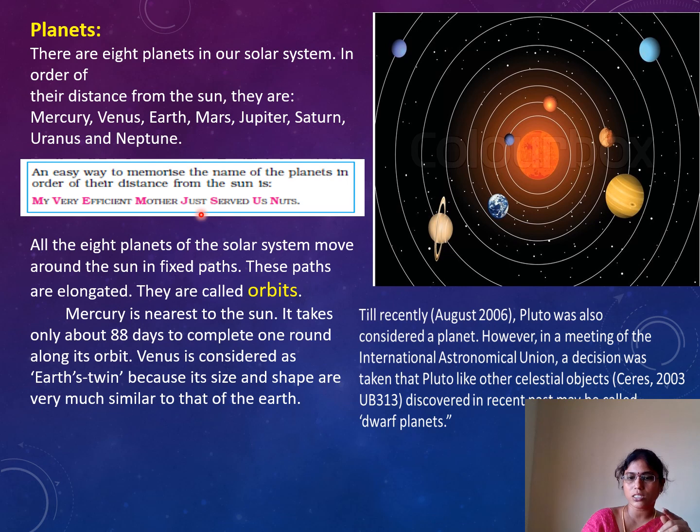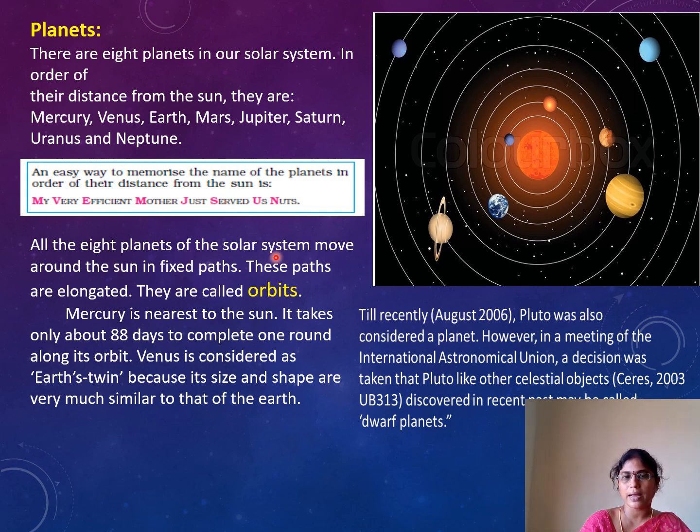Then J for Jupiter, S for Saturn, U for Uranus and N for Neptune. This simple trick helps you remember the planets of our solar system.